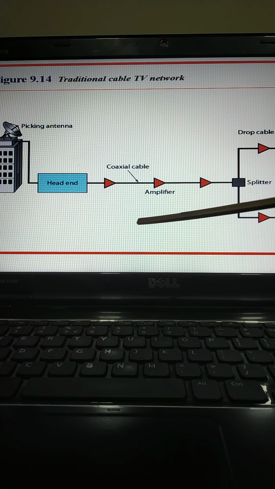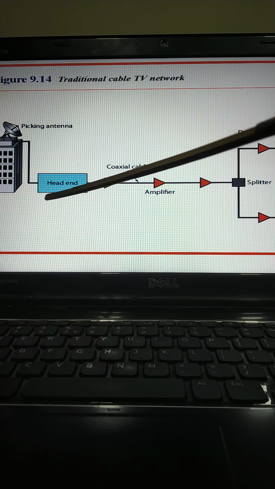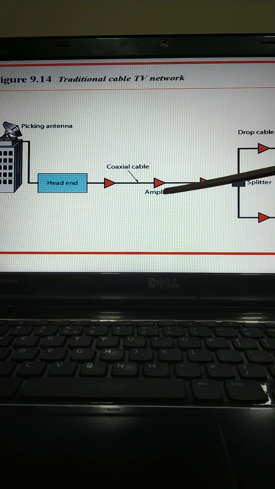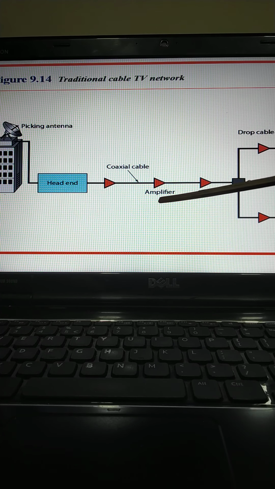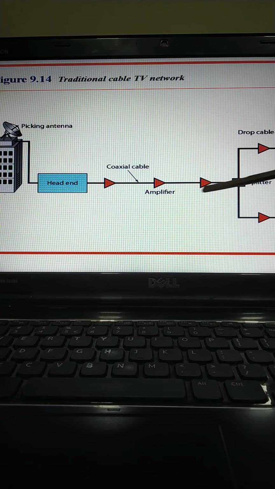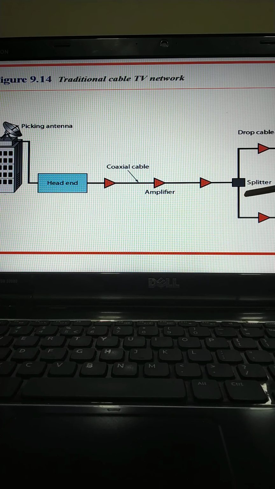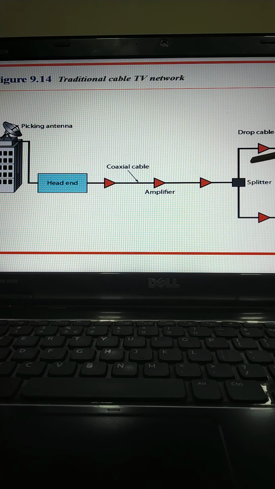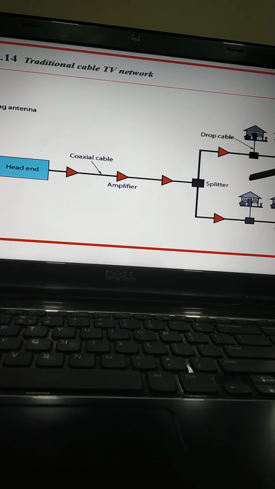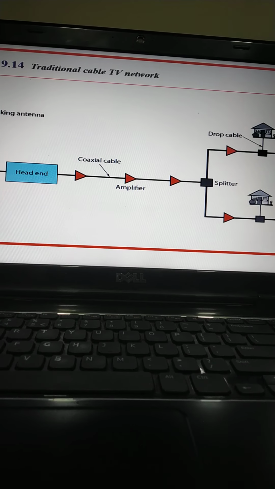Now the cable TV office, called the head end, receives video signals from broadcasting stations and feeds them into coaxial cable. The signal becomes weaker and weaker with distance, so amplifiers were installed throughout the network to renew the signal. There could be around 35 amplifiers between the head end and the subscriber premises. At the other end, we have a splitter which splits the cable, and taps and drop cables make the connection to the subscriber premises. On the right-hand side we have the subscriber premises.